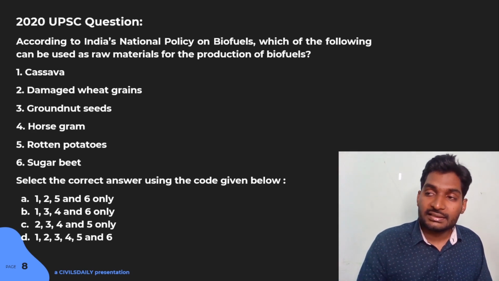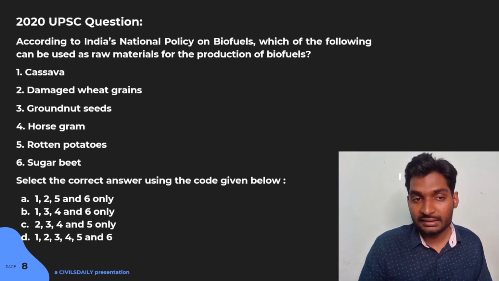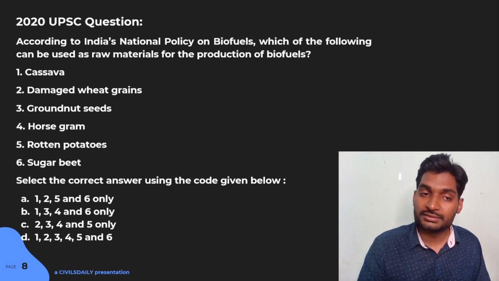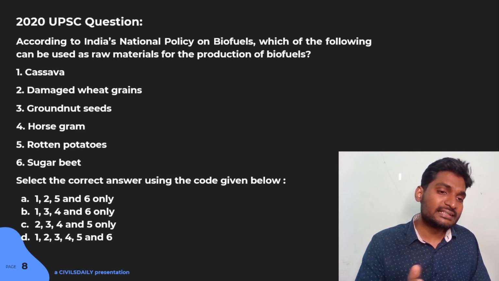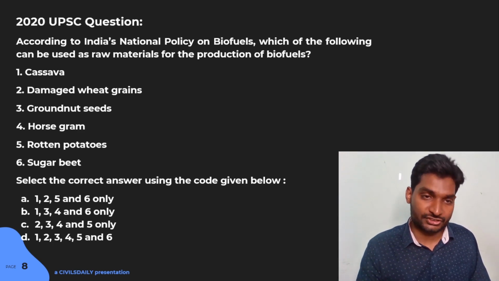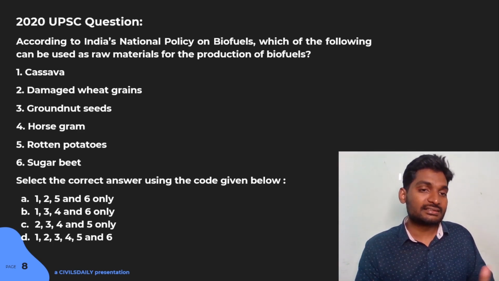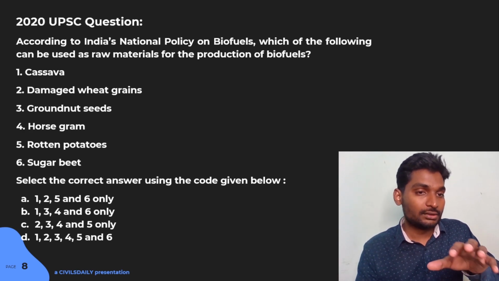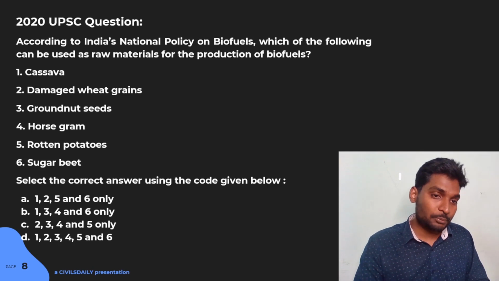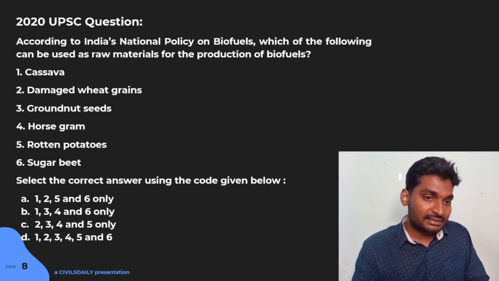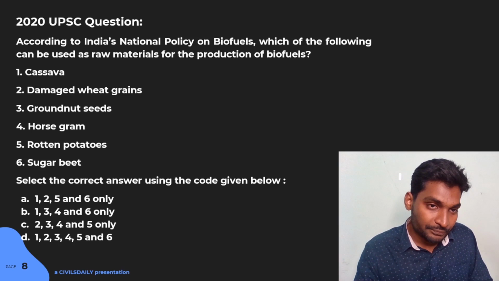Now, these are some things which get wasted in our country on a constant basis. So, although these are major sources of starch, that we will keep aside because that is not very germane to this question. What is important, what is pertinent is that these items get wasted.